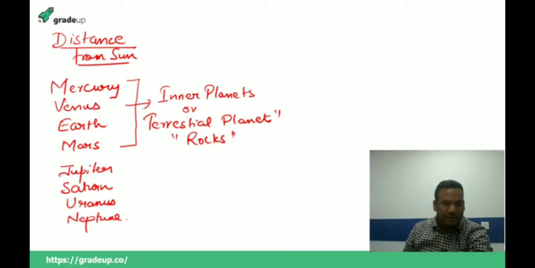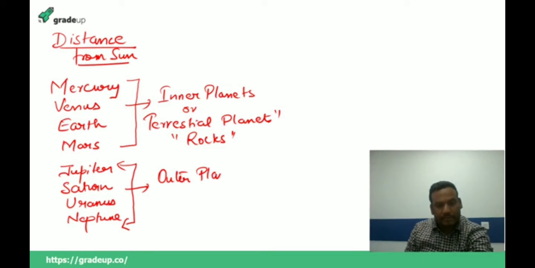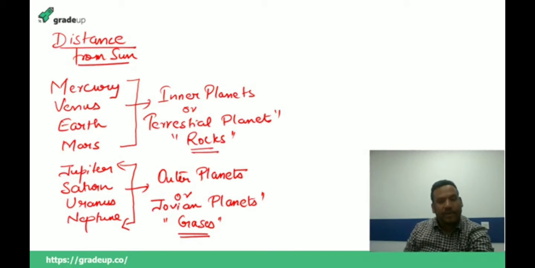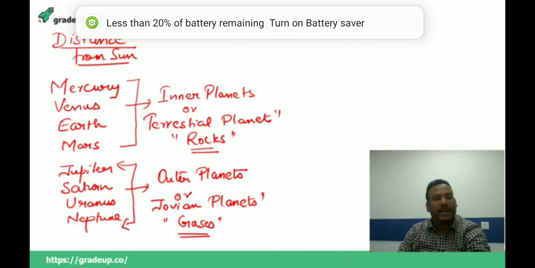Then we have Jupiter, Saturn, Uranus, and Neptune. These 4 planets are known by the name of outer planets or Jovian planets, as these planets are made by the gases. So these are made by rocks and these are made by gases. We have inner planets or terrestrial planets made up of rocks, and outer planets or Jovian planets made up of gases.